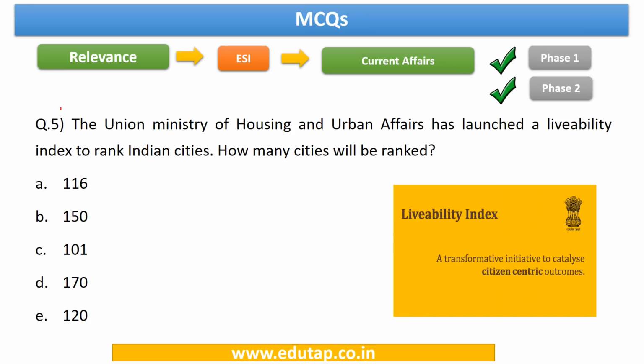Now let us discuss question number 5. The question says the Union Ministry of Housing and Urban Affairs has launched a livability index to rank Indian cities. How many cities will be ranked? Okay, so the answer to this question is 116. Kindly memorize this, it's an important question. This particular question can link to the ESI section. It comes under current affairs, but if you want to link it to the specific question topic, it comes under urbanization.